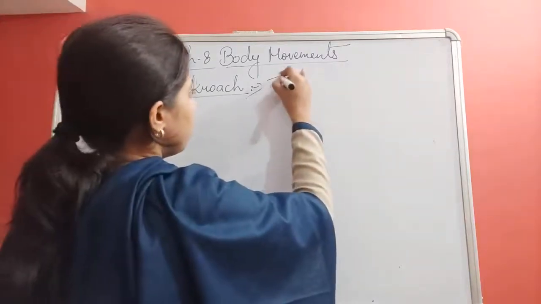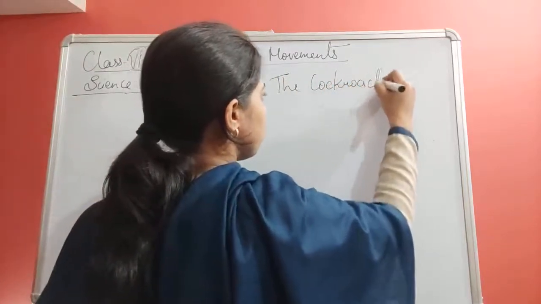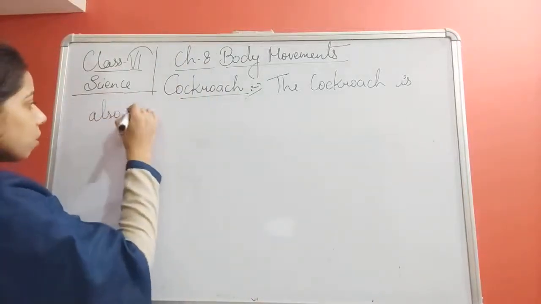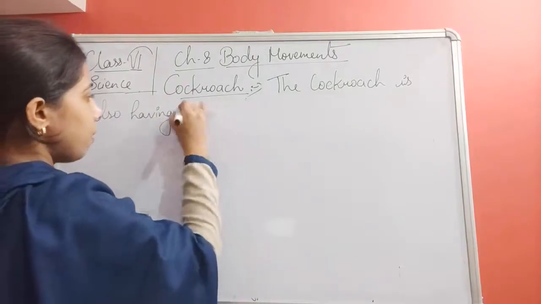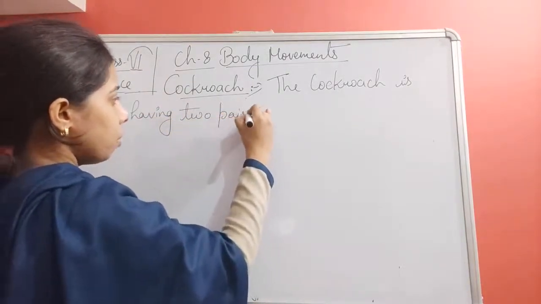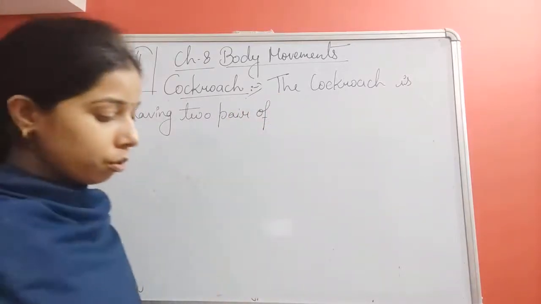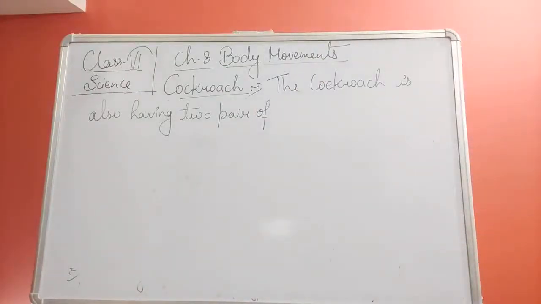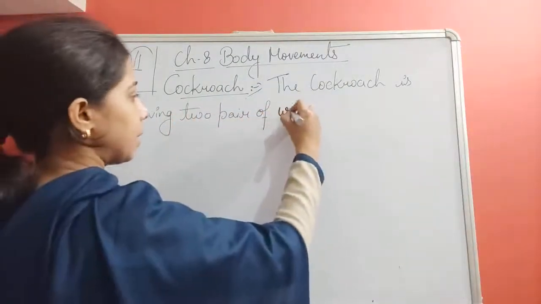So the cockroach also has two pairs of wings, students. We can write that two pairs of wings are also there.